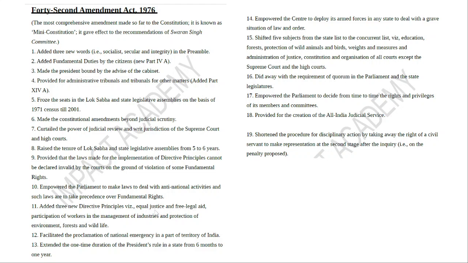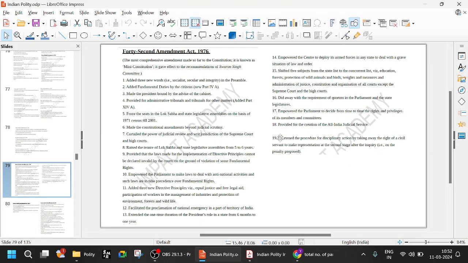All this will come under around 43, 44, mostly 40, 41, 43, etc. Those are important. Protection of environment, forests, and wildlife will come around, I believe, 46. We'll look into that. So all these things are very, very important. The 42nd Amendment Act of 1976 is called the mini constitution, and it gave effect to the recommendations of the Swaran Singh Committee.